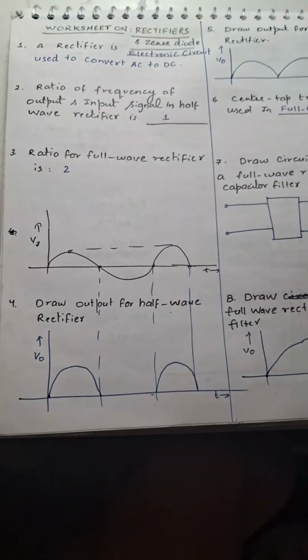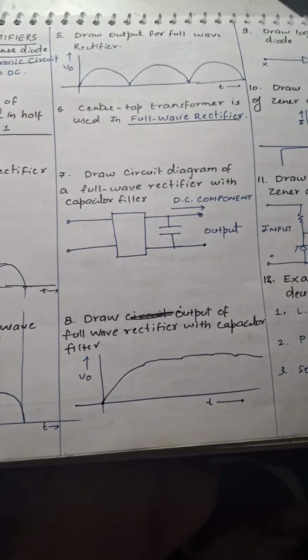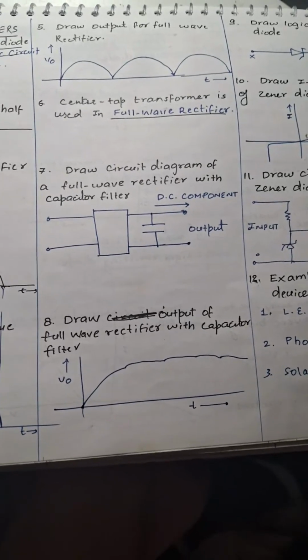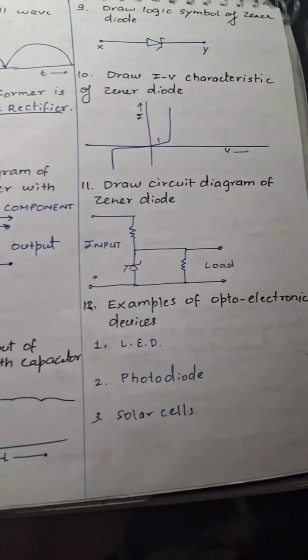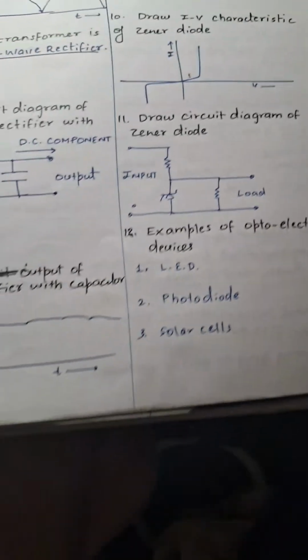Then we have a worksheet on rectifiers. So the basic concept of rectifier, center tap transformer, half wave, full wave, DC component, output, input as shown over here, examples of optoelectronic devices.